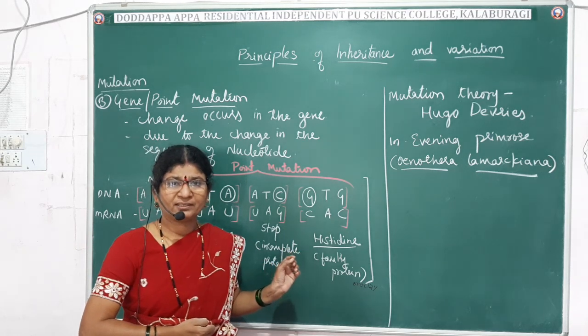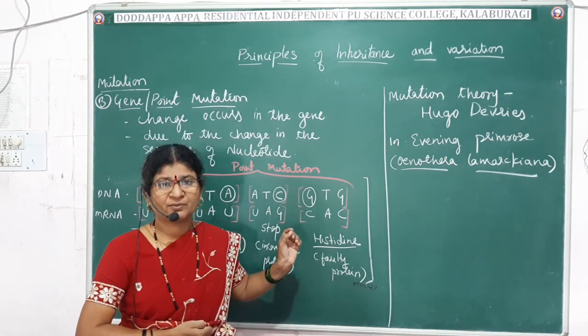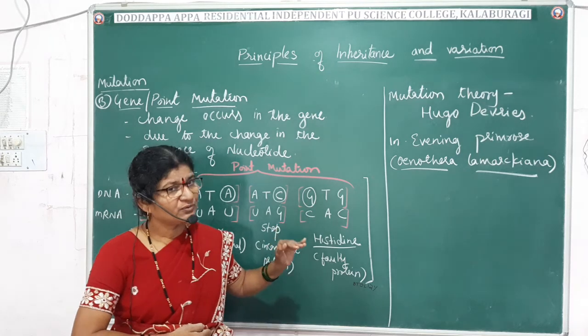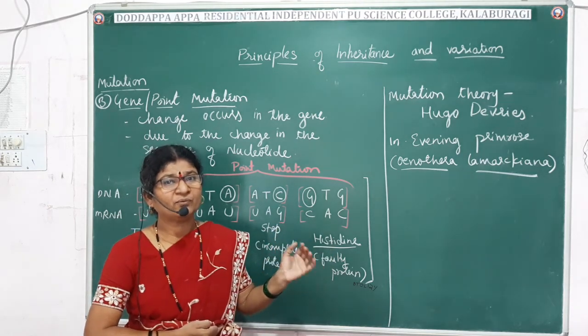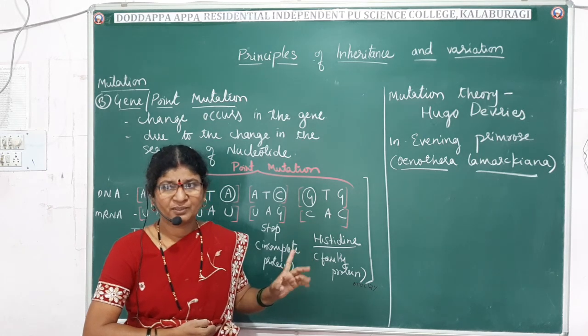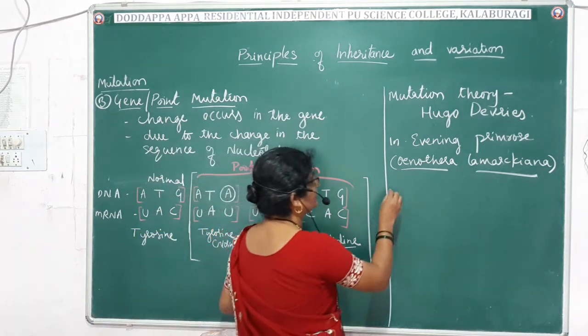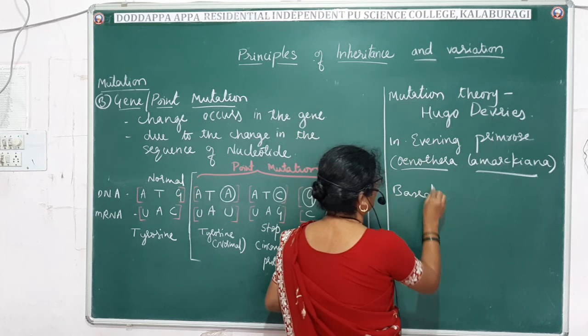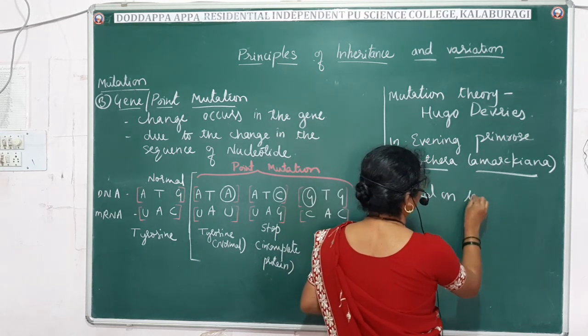Now, till today, whatever we have discussed about mutation, again, mutation is classified based on where it occurs, like autosomal mutation and allosomal mutation, based on the type of chromosome.